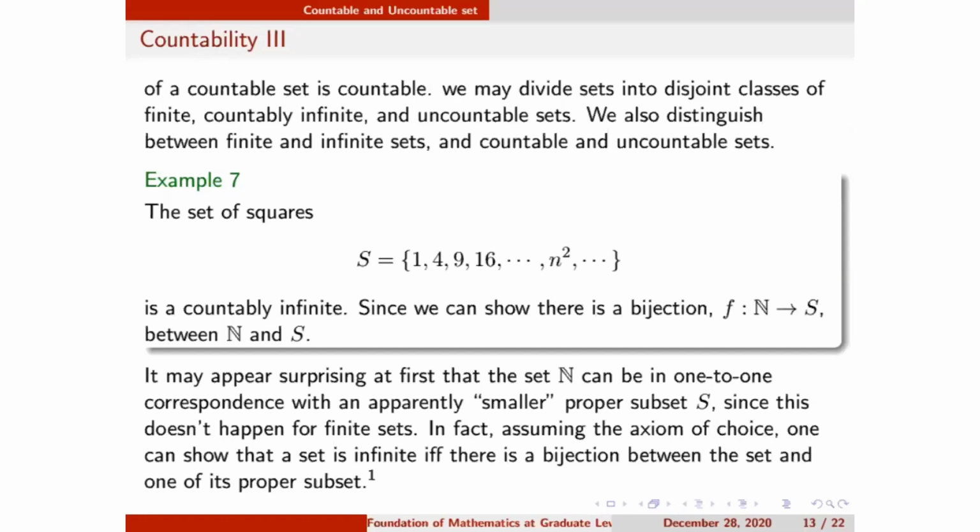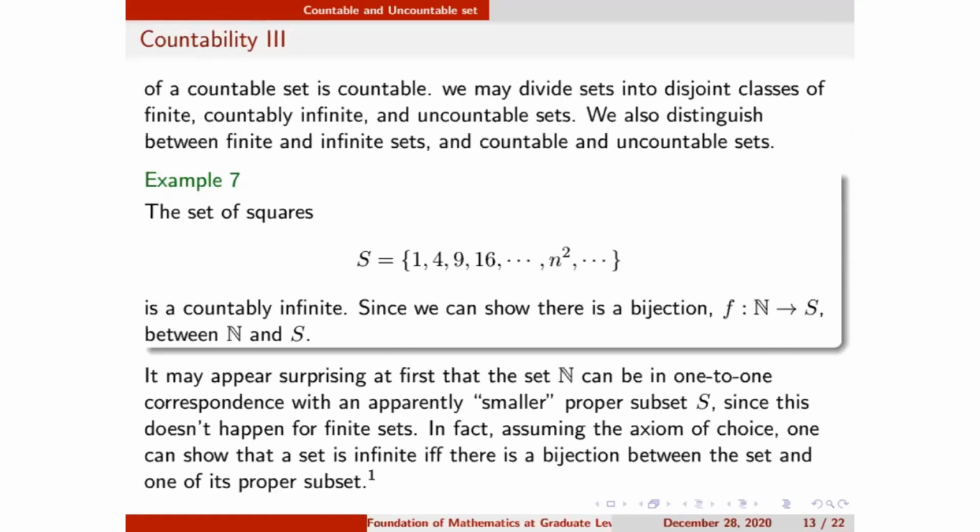For positive numbers, the squares will be different. If I take two distinct elements, their squares will also be distinct. So clearly this map is 1-1. Now I talk about the onto map. What is an onto map? For each y in S, there must exist x in N such that f(x) equals y.